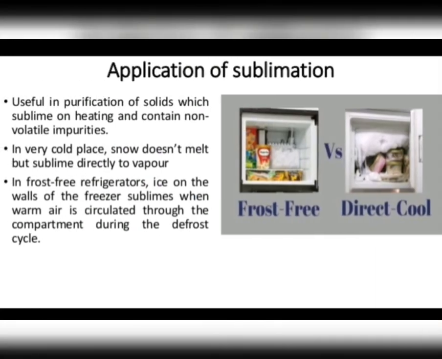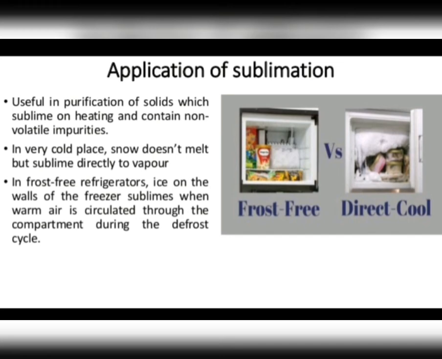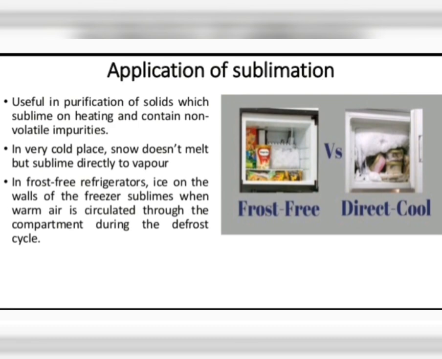These are useful in the purification of solids which sublime on heating and contain non-volatile impurities. And in very cold places, snow doesn't melt but sublimes directly to vapor. That snow is actually solid carbon dioxide. In frost free refrigerators, ice on the wall of the freezer sublimes when warm air is circulated through the compartment during the defrost cycle. Why? Because that ice on the walls of the freezer directly changes into vapors. So we have a lot of applications of sublimation.